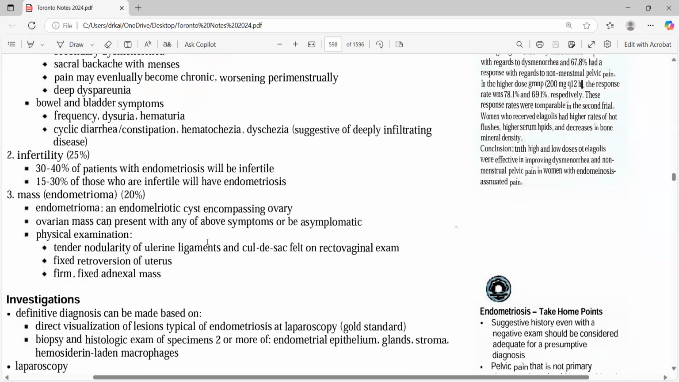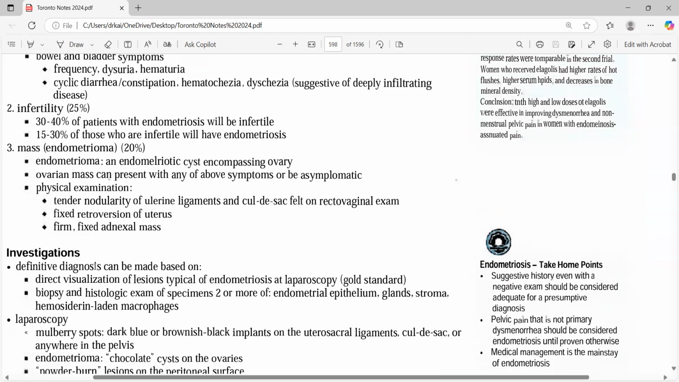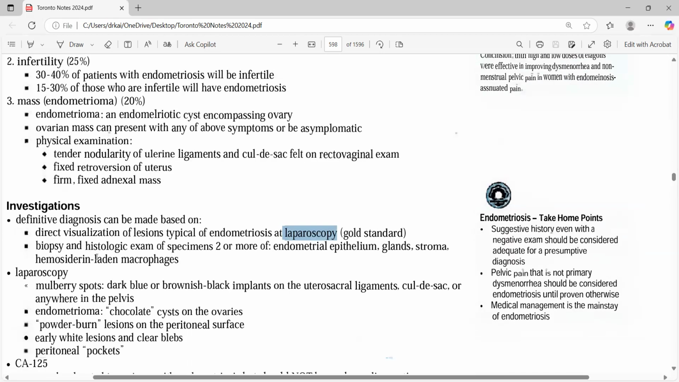Now we are going for the definitive diagnosis. The definitive diagnosis is based on direct visualization. How do you go for that? This is basically laparoscopy. So don't go for transvaginal ultrasound, although we do go for transvaginal ultrasound. But in endometriosis, the gold standard is laparoscopy. I know it's something very unusual, although in our practice we go for transvaginal ultrasound right away. But the gold standard is laparoscopy. If they're asking in the exam, then the answer is laparoscopy. In that case, we go for the biopsy and histology examination of the specimen.